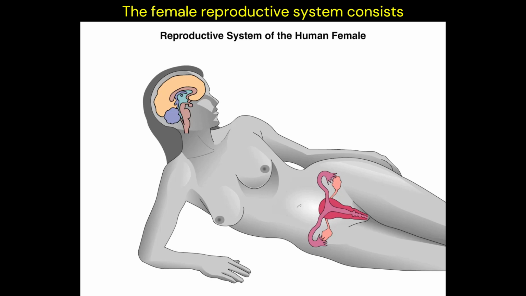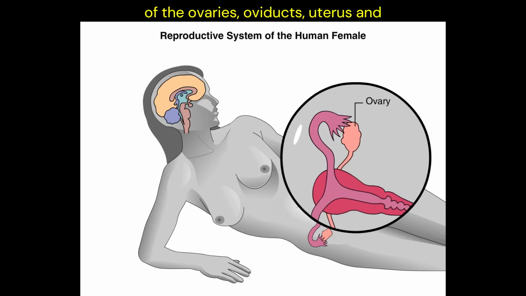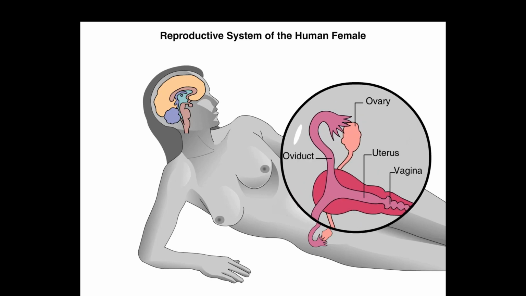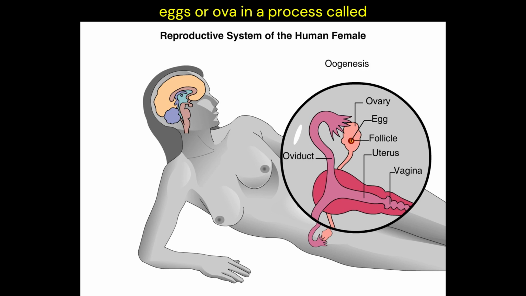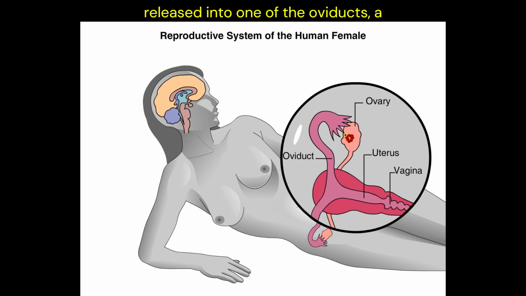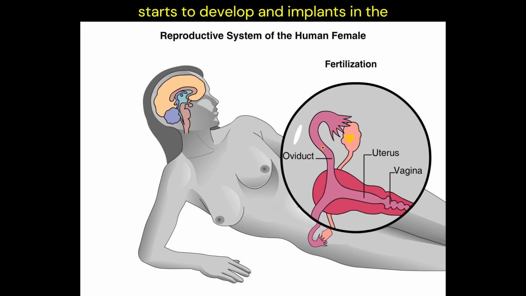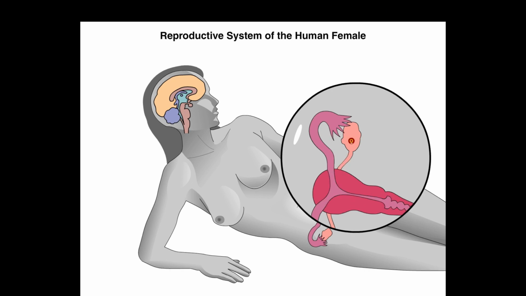The female reproductive system consists of the ovaries, oviducts, uterus, and vagina. The ovaries produce eggs or ova in a process called oogenesis. Each month, an egg develops within a follicle and is released into one of the oviducts, a process called ovulation. In the oviduct, the egg may be fertilized by a sperm cell. The fertilized egg starts to develop and implants in the wall of the uterus, where it will mature.